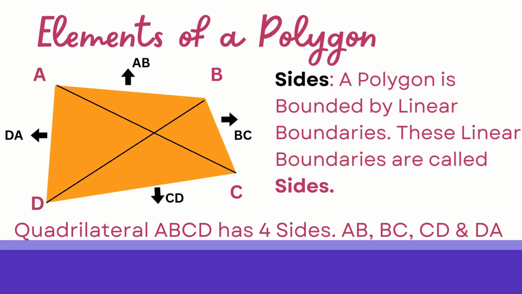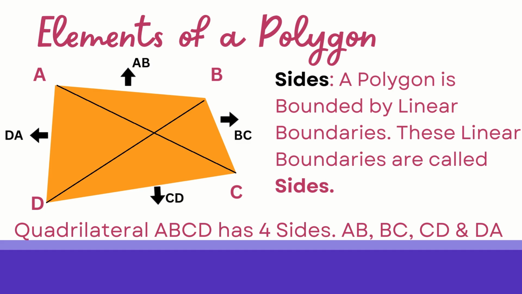For our case, to understand the elements of a polygon, we have taken a quadrilateral and named it ABCD, right? So in front of you, the figure that we have drawn is a quadrilateral, or a 4-sided polygon, ABCD. Always remember students, when you are naming a polygon, always try to name it clockwise or counterclockwise. The polygon that you see in the figure is named clockwise, A, B, C, D, right?